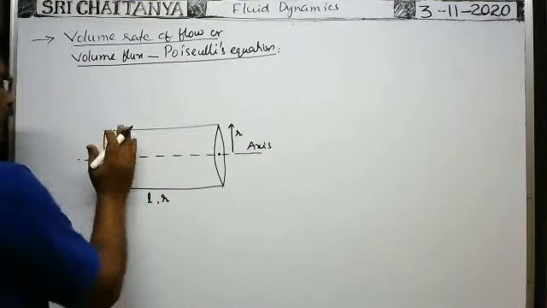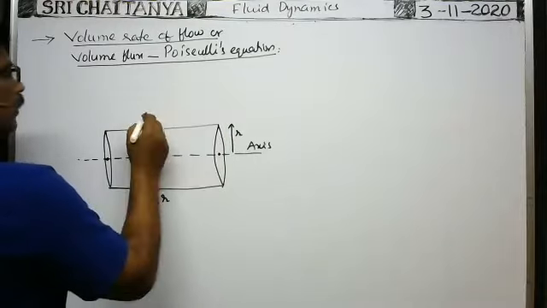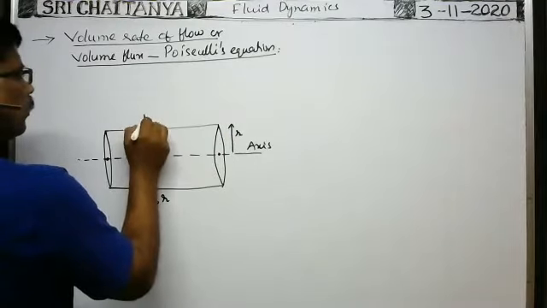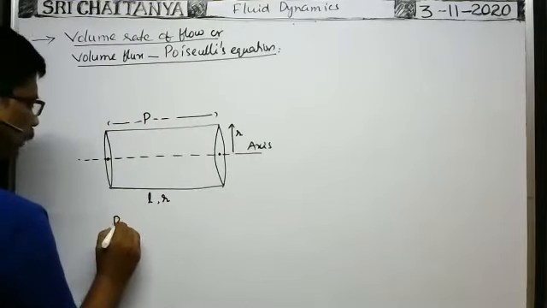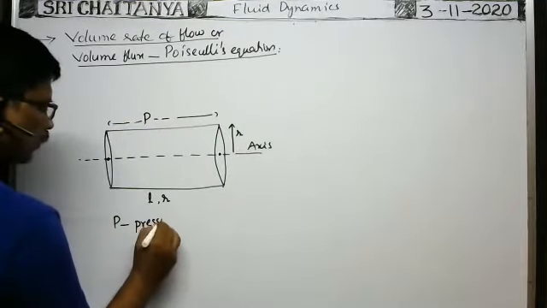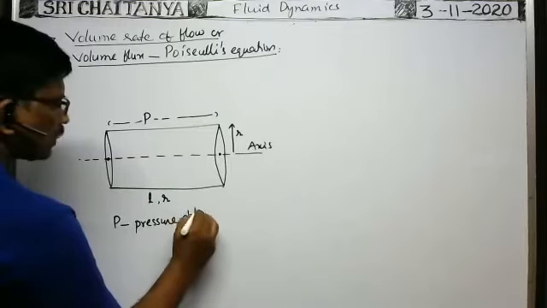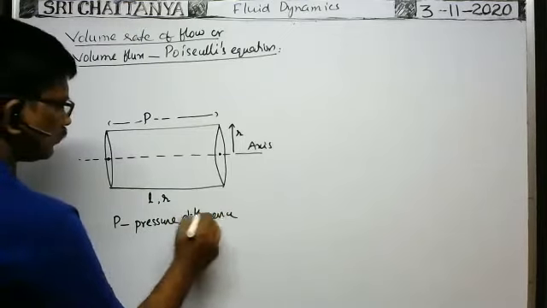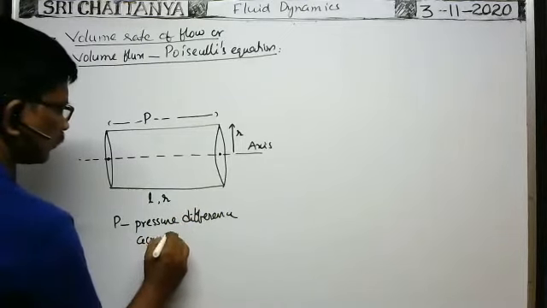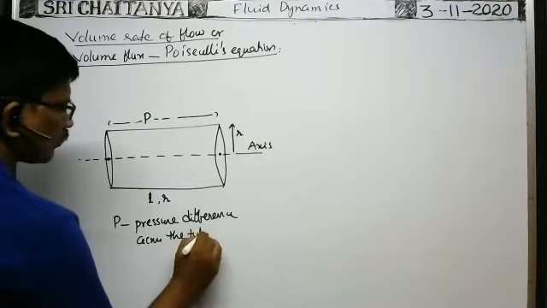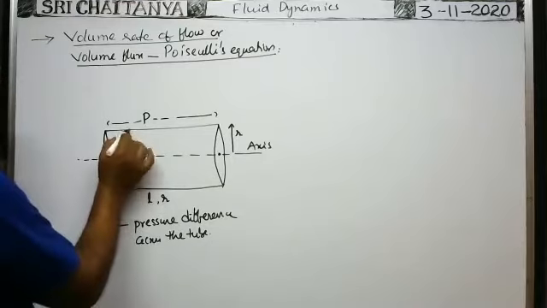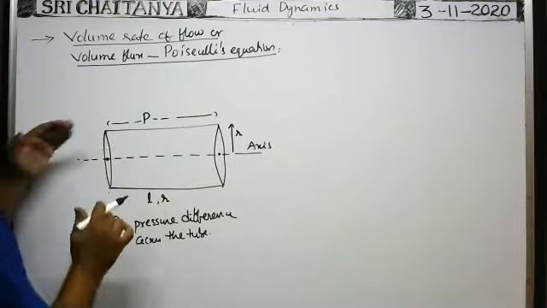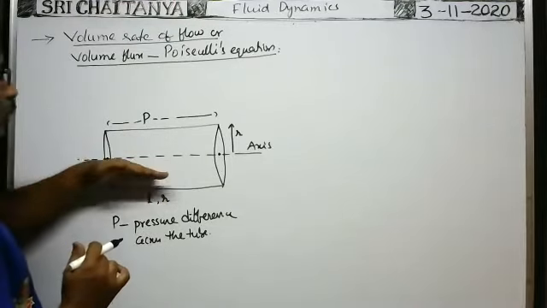In order to flow the fluid from one end to the other end, a pressure difference is maintained. So capital P is the pressure difference across the tube. Here, this is the boundary of the tube, and this is the boundary of the tube.